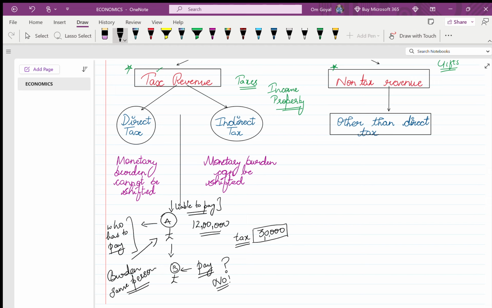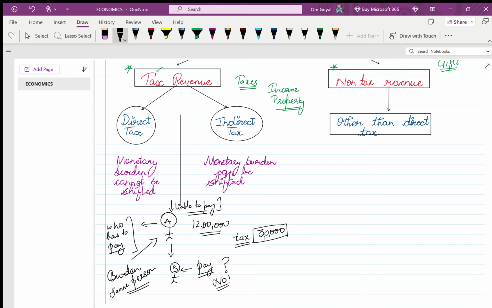Fine. So this is about direct tax. जैसे it is income tax, property tax. ठीक है. If I am earning a good income and the government is imposing tax on me, I cannot say to another person that please give the tax for me. ठीक है. So this was direct tax.